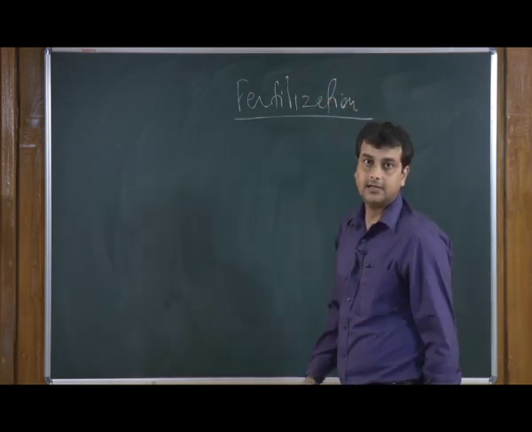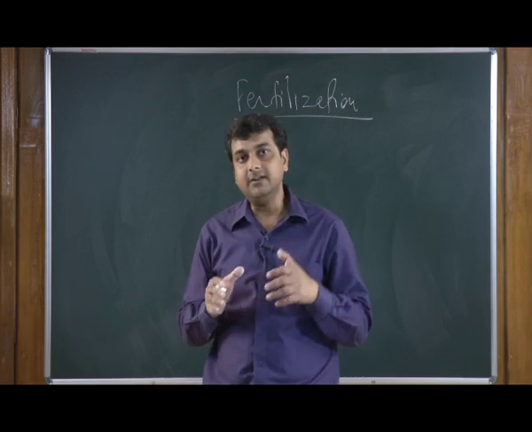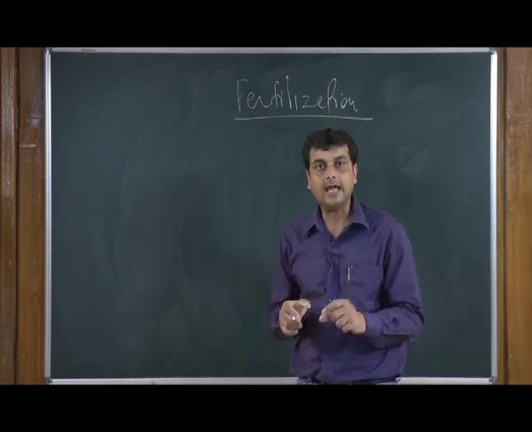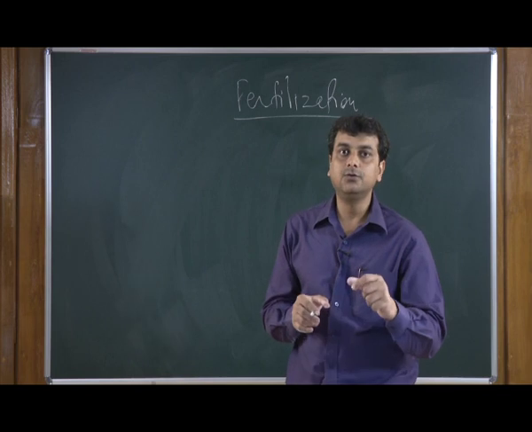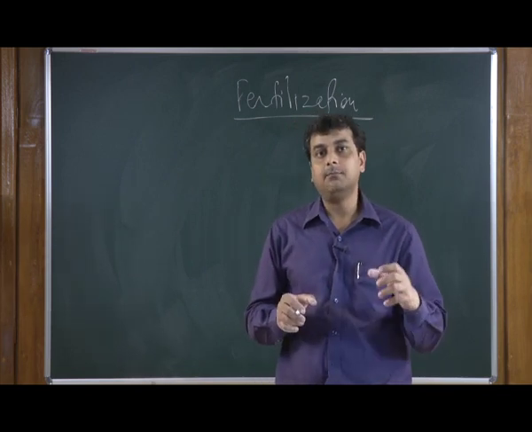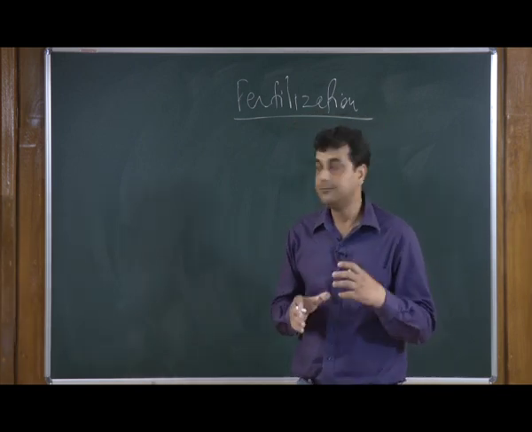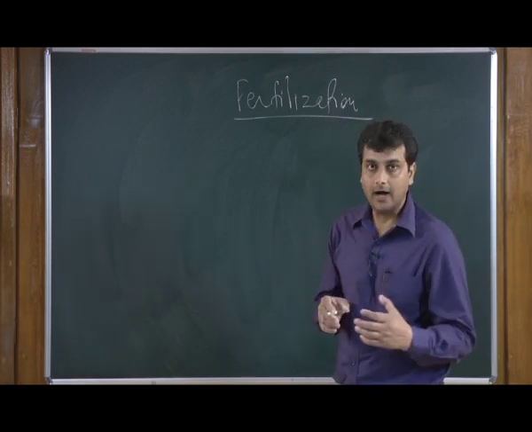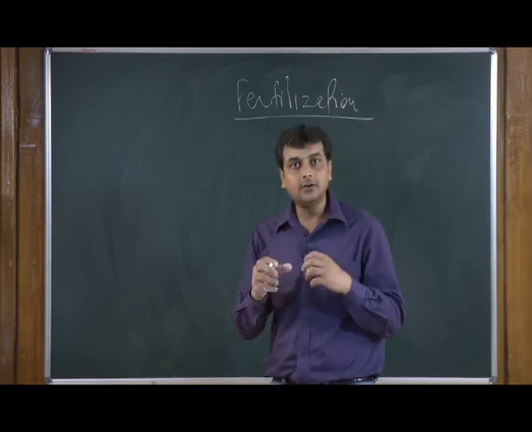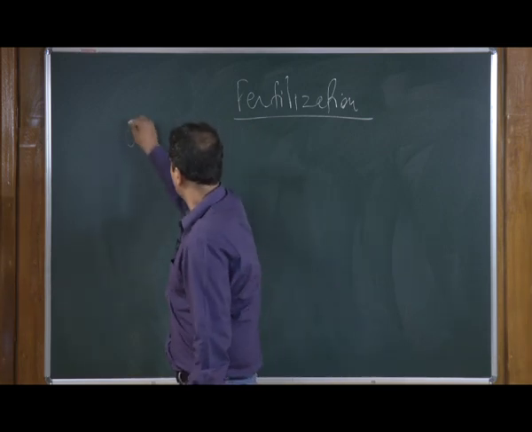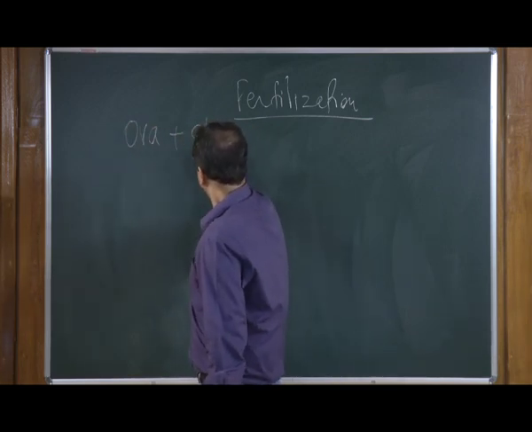Fertilization is defined by the penetration of the male gamete, that is sperm, into the female reproductive system, ultimately getting fused with the female gamete, that is ova. So, this is nothing but the fusion of the female gamete, ova, with sperm.